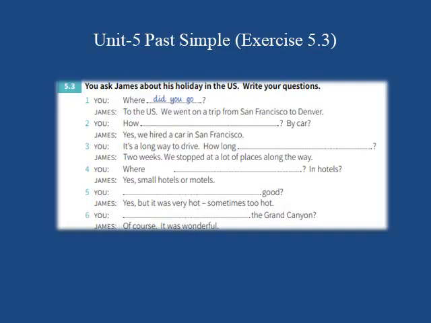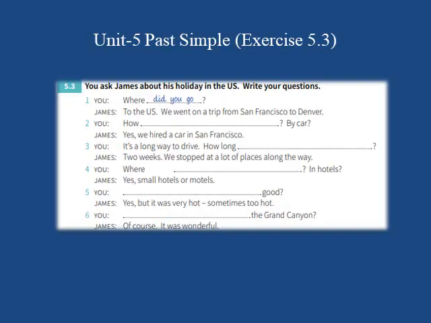Question 5. Where ... question mark in hotels. You are saying, James, where ... in hotels. And James replied, yes, small hotels or motels. In this question, you are asking about his stay in the US. So, as it is in the past, where did you stay? Where did you stay?